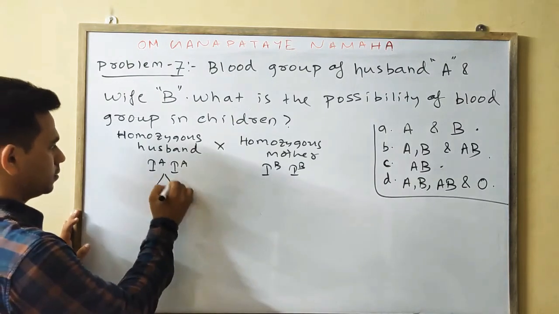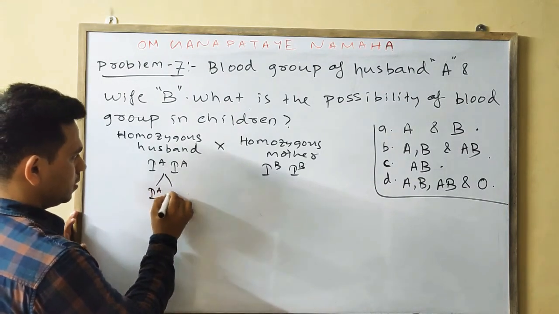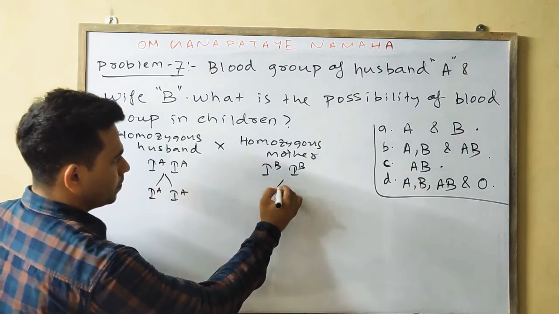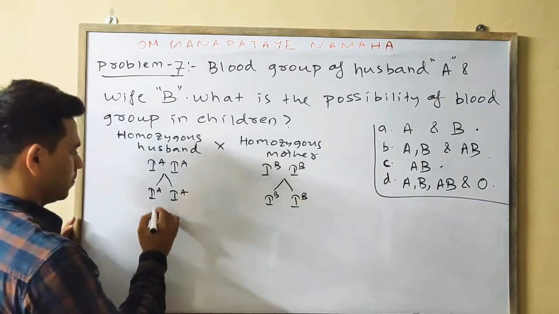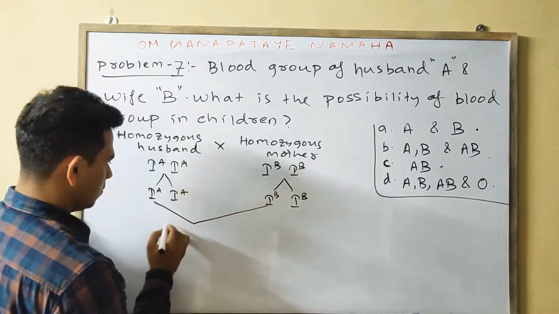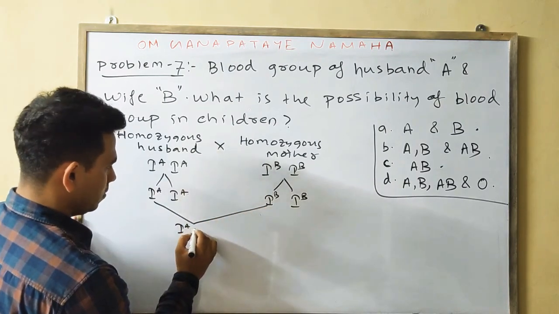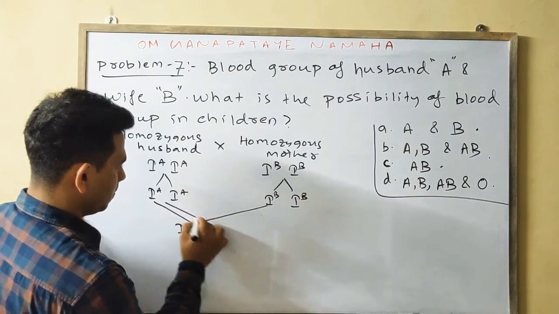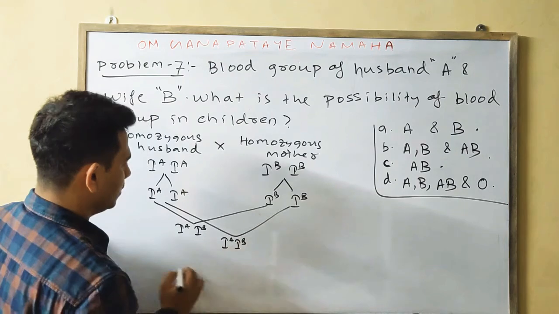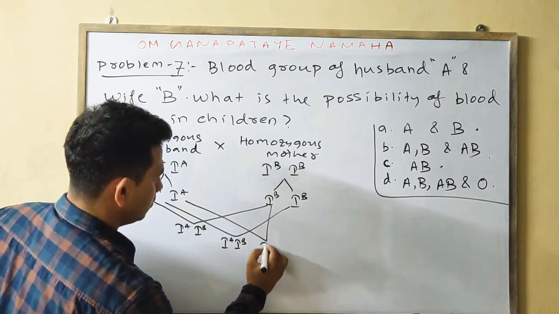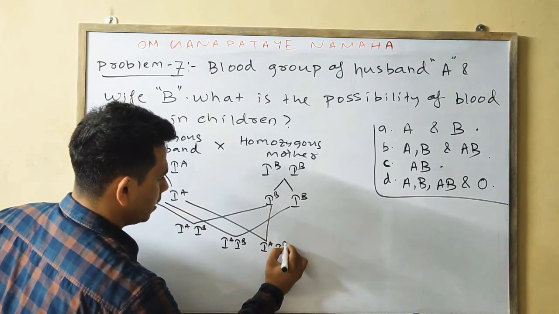Okay. Gamete IA, IB. IA IB, similarly IA IB.